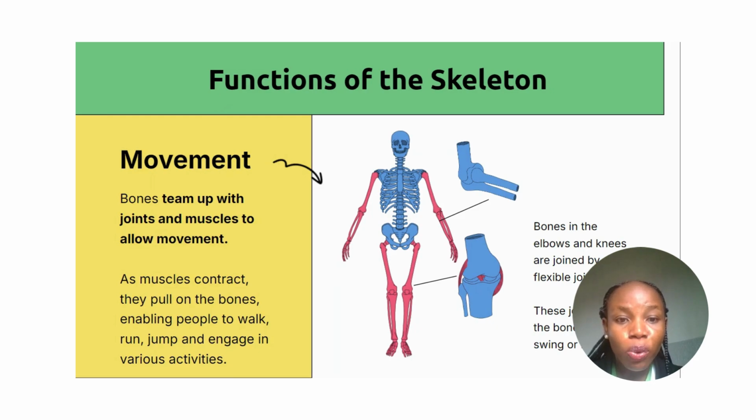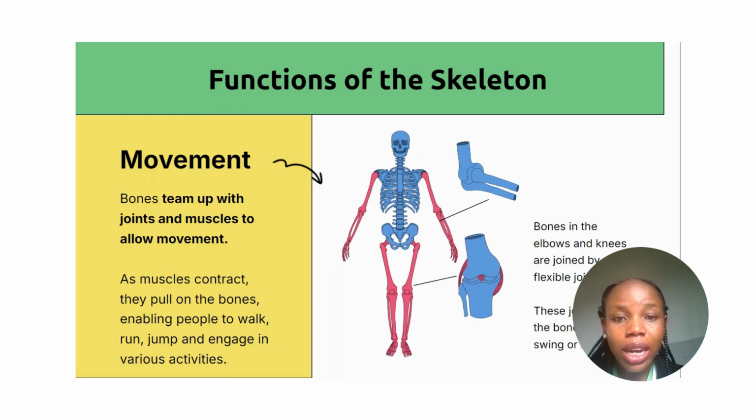So when bones meet at a joint, they permit movement. You have another joint in the leg where the femur is meeting with the tarsals and the metatarsals. There's another joint there. All right. So all these joints bring about movement.